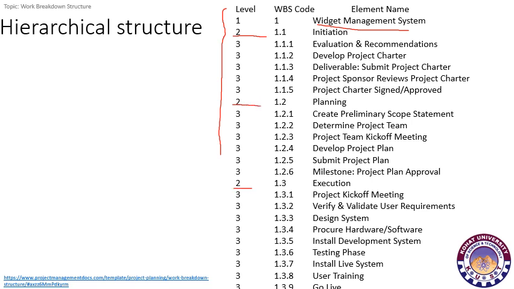execution, and so on. And now see that at level 3, we have divided the initiation into evaluation and recommendation, develop project charter, deliverable, that is submit project charter, project sponsor reviews, project charter sign, and similarly at the third level the planning is further divided into different tasks, and the same is the case for the others.